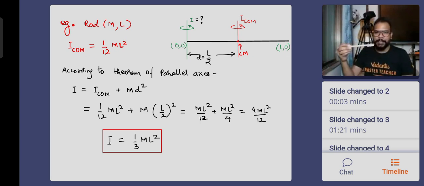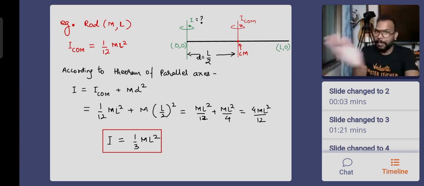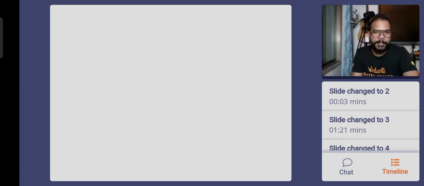Now it is rotating about one of the ends. This is how it is rotating. The axis of rotation is passing through one of the ends. That's why, parallelly, the axis got shifted. Okay, that's one of the examples. 1 by 3 ml square is the result of it.